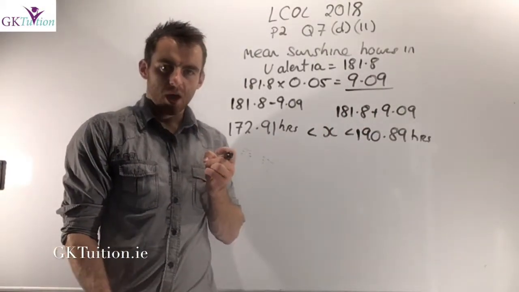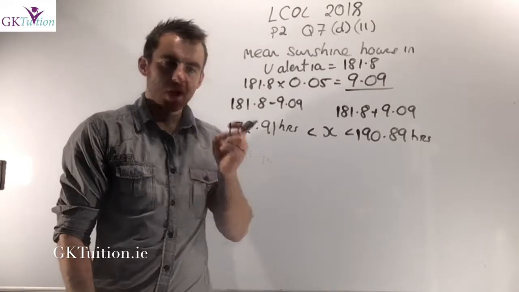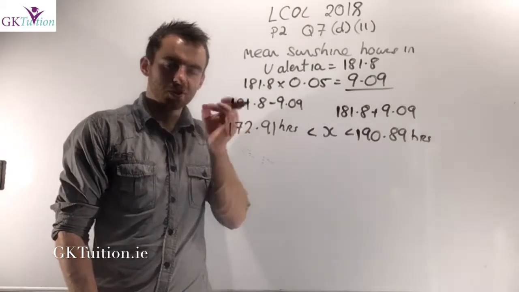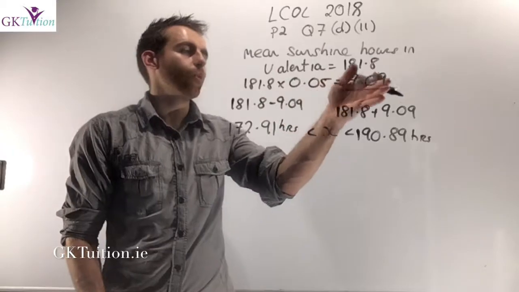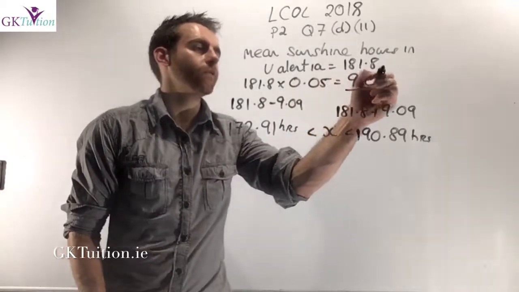In other words, I want to work out for which years the sunshine data was within 9.09 hours of the mean in Valencia.